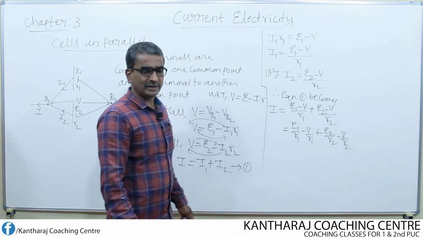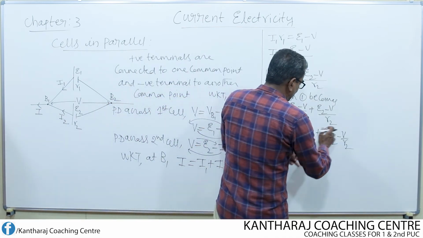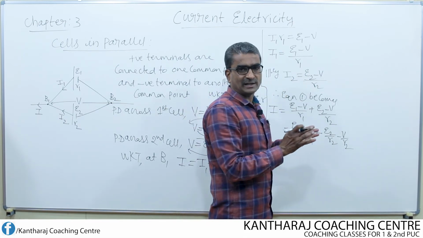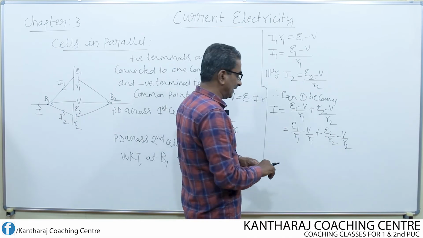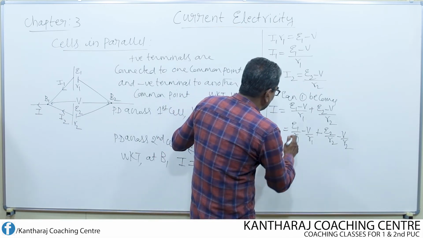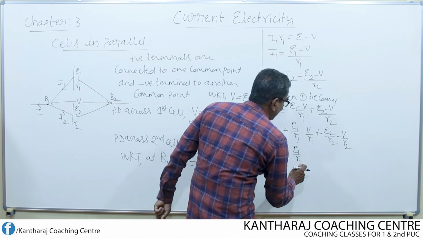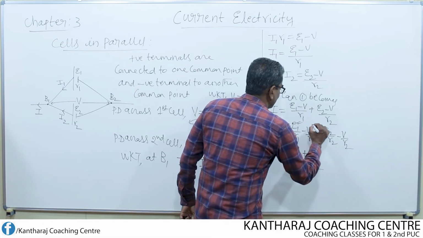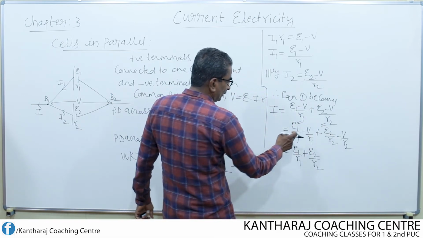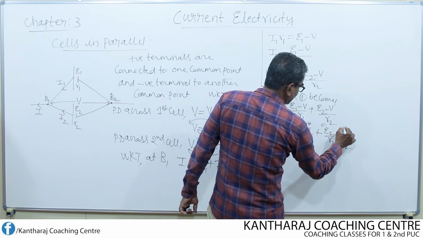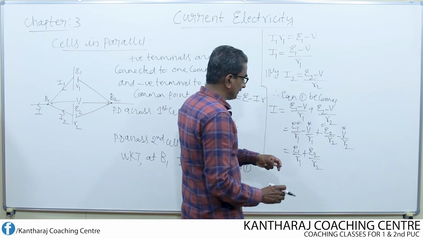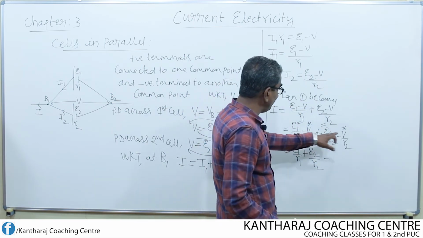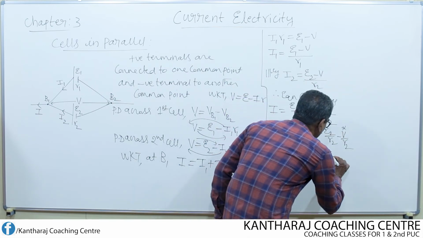All that I am going to do now is group potential difference together and EMF together. I make potential difference terms as one factor, EMF terms as another factor. So here E1 by R1 plus E2 by R2. See what I have done: these two are grouped together. Now from these two, let us mark like this, star mark. These two I am going to group together, but minus sign is there. For both I remove minus outside. Then V is also common, so I can remove V also as a common.